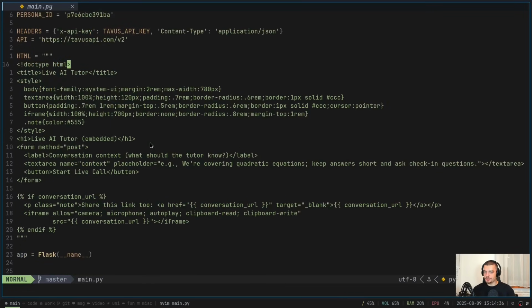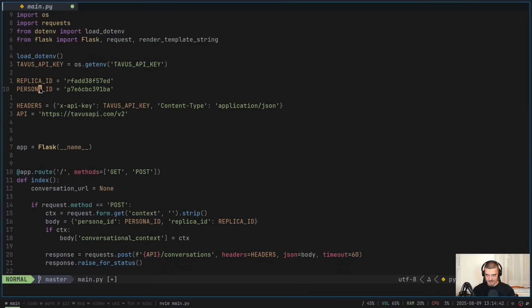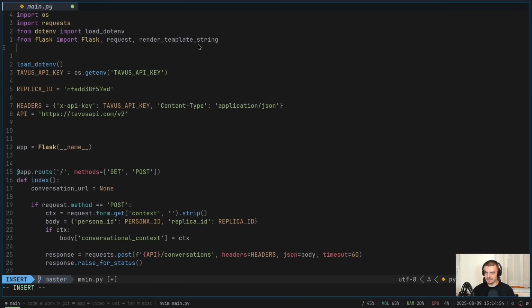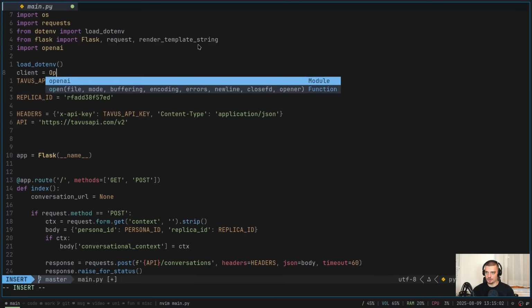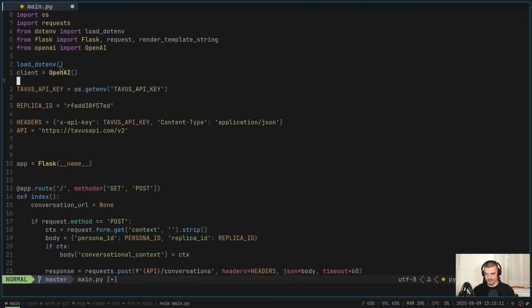Now for the second example, what we're going to do is, first of all, we're going to replace the HTML part here. We also don't need a persona because we're going to just generate a video answer. So we're going to get the text from OpenAI directly, which means we're going to delete the persona ID. We're also going to import here, in addition to all of this, the OpenAI package. So import OpenAI. We're also going to create an OpenAI client. So we're going to say client is equal to OpenAI. Actually, sorry, we need to say from openai import OpenAI like this. That is automatically going to load the API key because this is looking for an OPENAI_API_KEY. So it's going to find that automatically.